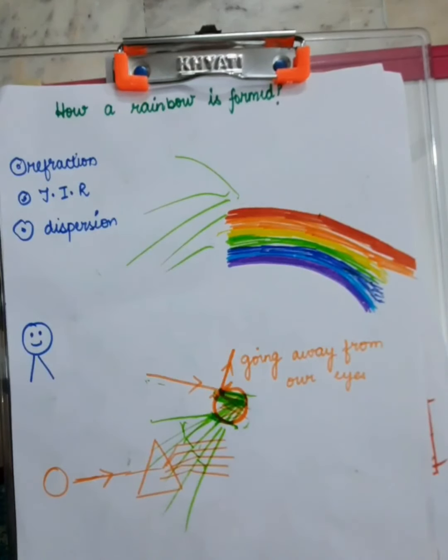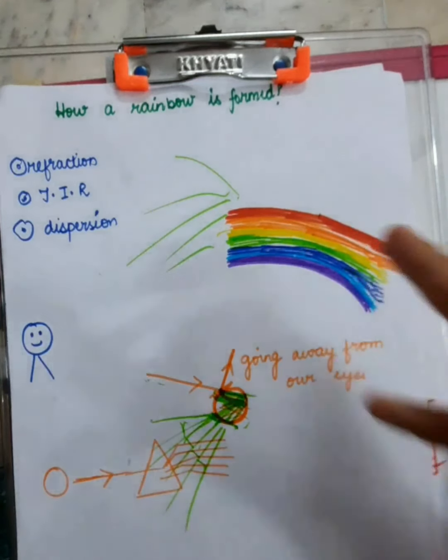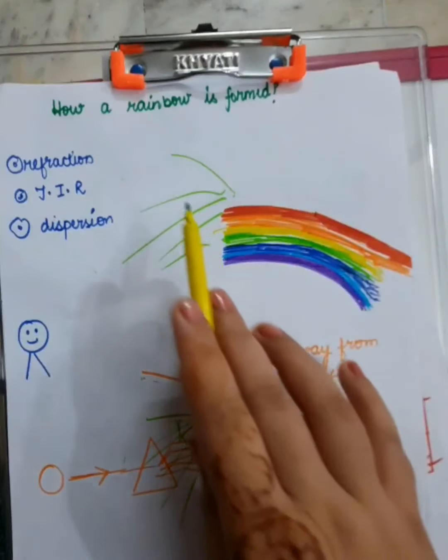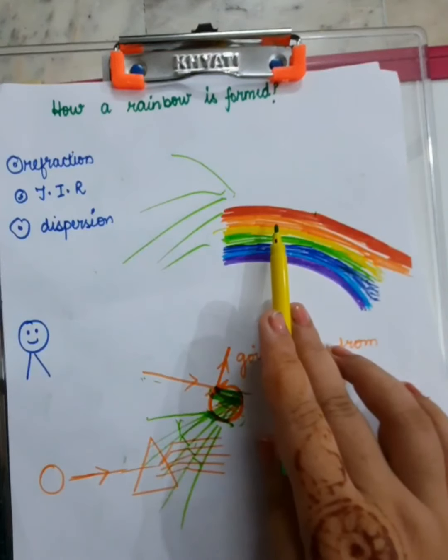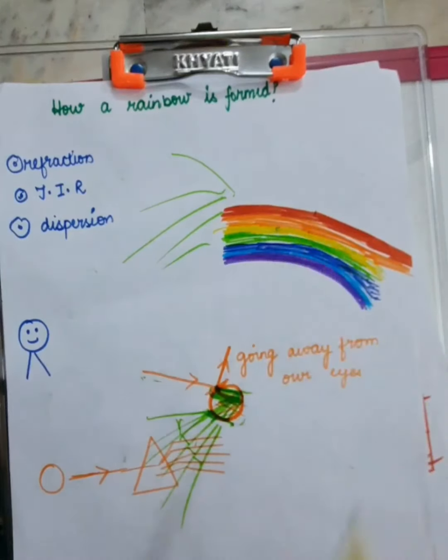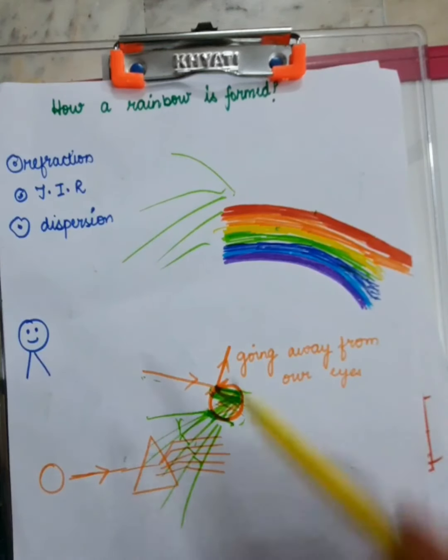Similar thing happens with the orange region. Okay, similar thing happens with the yellow region, green region. What exactly happens? The sunlight comes, okay, there are water droplets in this region, the orange region also. There are water droplets which act as tiny prisms. They disperse the white light into 7 colors, those 7 colors indeed come out. But it is that particular color which is able to reach our eyes.